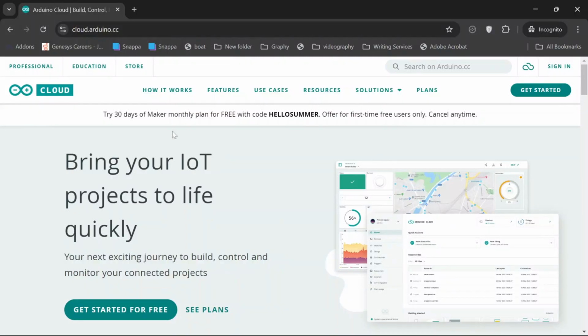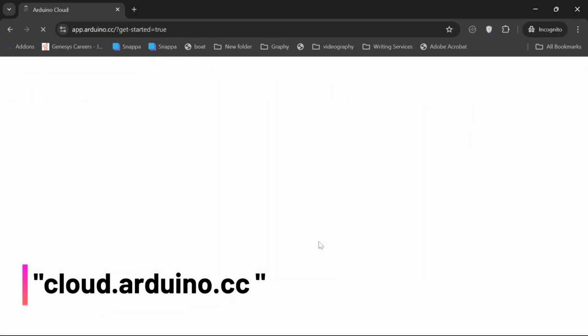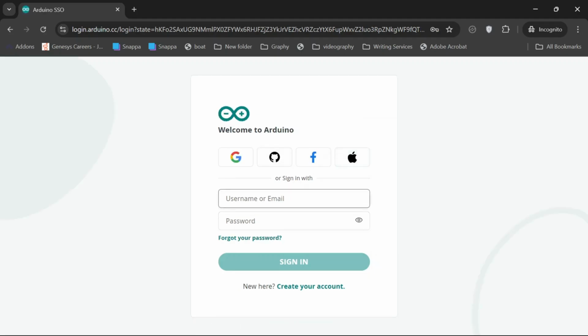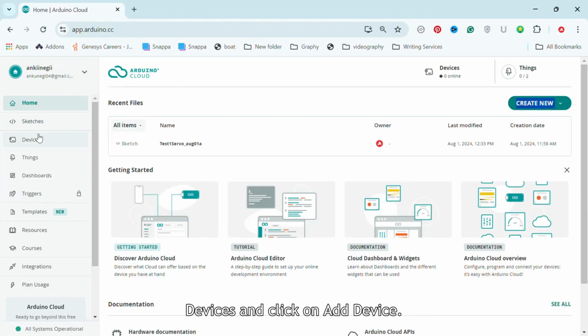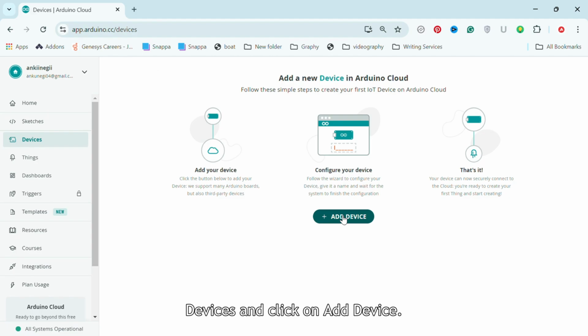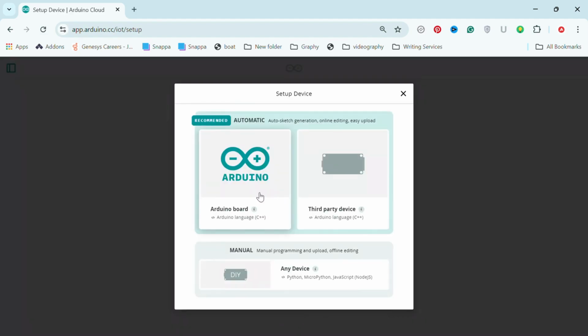Step 1. First go to cloud.arduino.cc and sign up for a new account. Once you are inside your account, go to Devices and click on Add Device. Now select your board type. Since I am registering the Uno R4, I'll choose the first option. For the ESP32 or any other non-Arduino board, select the second option.